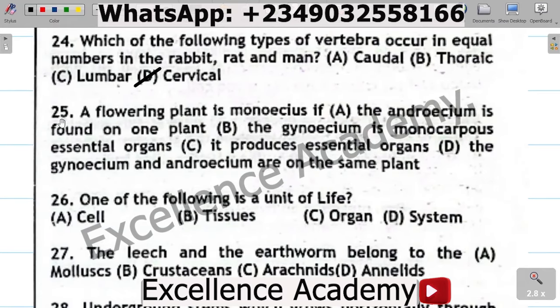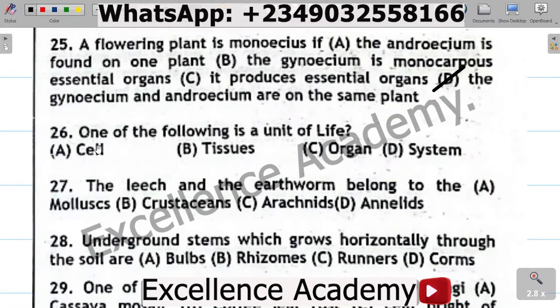Question 25. A flowering plant is monoecious if A. The androecium is found on one plant, B. The gynecium is monocarpous, essential organs, C. It produces essential organs, D. Gynecium and androecium are on the same plant. The correct option is D. A monoecious plant is a type of plant that has both the male and the female organ on it.